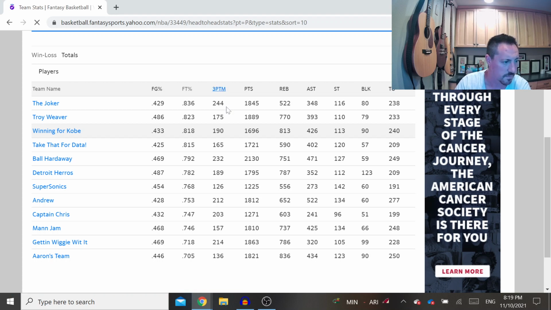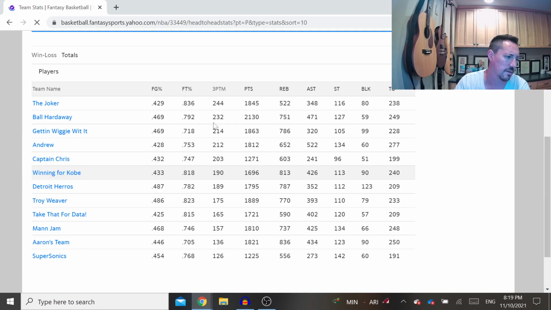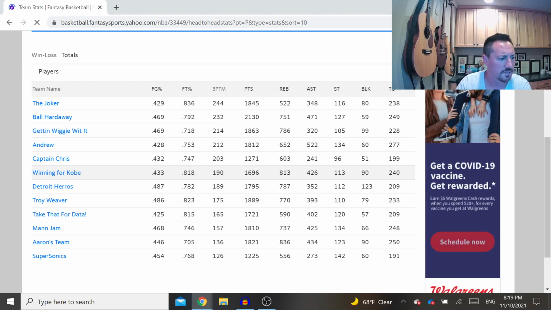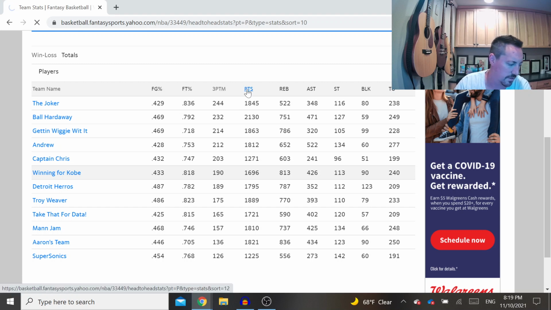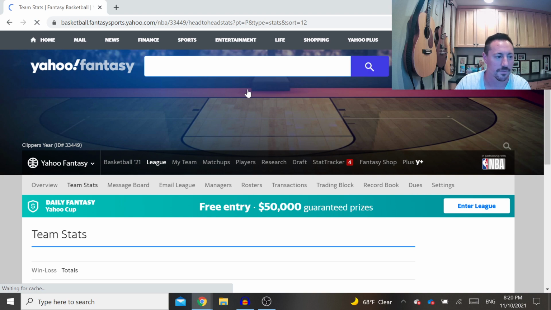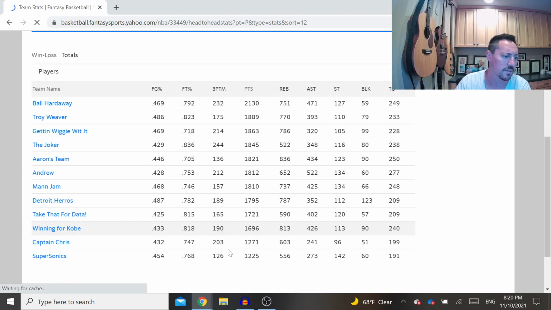I expected to be a little better in this. I'm at 190, so I'm 6th, so kind of average here. You can see it's still early, so like the team below me has 189, the team above me has 203, so there's not a huge gap yet. 244 though for the leading team, that's quite a bit more than me. But Steph Curry making 9 threes the other day definitely is going to help that category. Points, I'm near the bottom in points, which is not good.